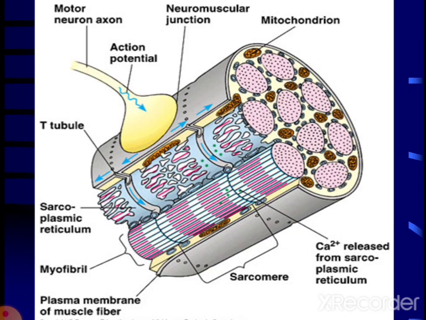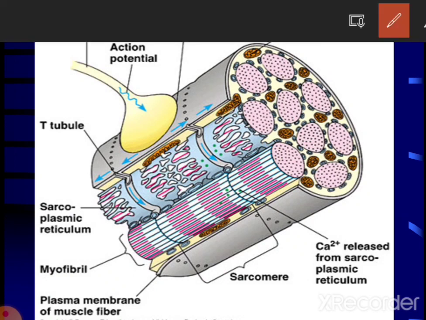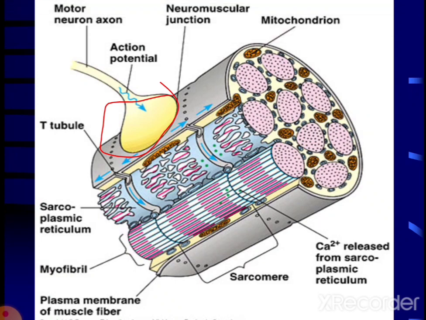Here we include the motor neuron, that is the axon, and this dilated part of the axon is known as the axon terminal, which is bringing the action potential from the brain to the skeletal muscle. The communication between the motor neuron and the muscle fiber, or we can say the muscle, is known as the neuromuscular junction or the synapse. Here also we have included the different terminology which we have discussed in the previous slides, that is the sarcoplasmic reticulum, myofibril, plasma membrane of the muscle fiber, sarcomere.